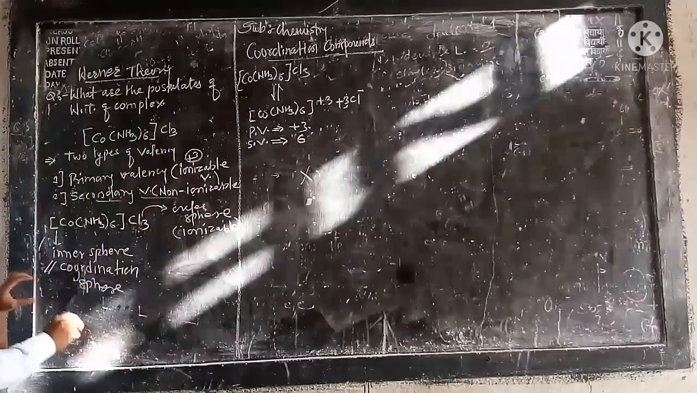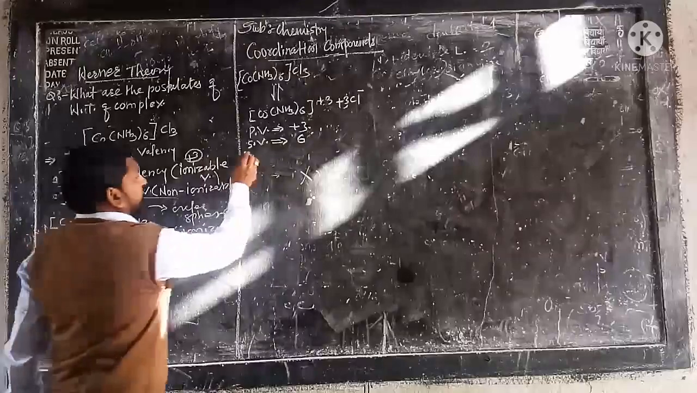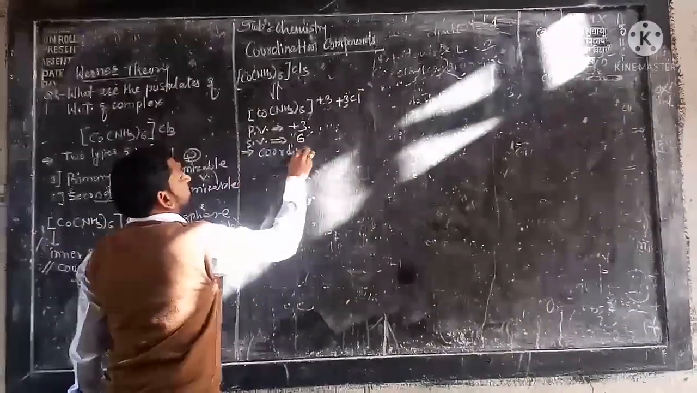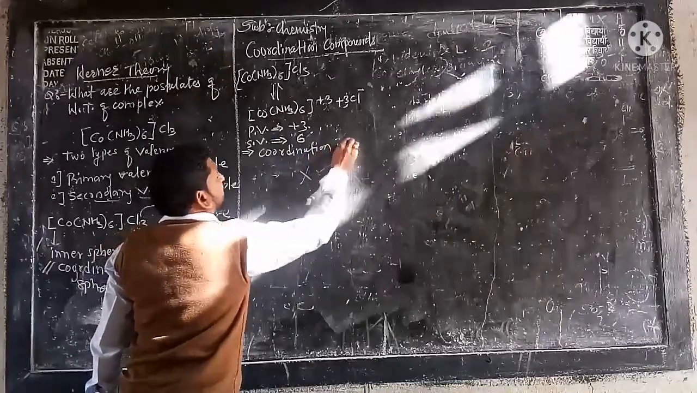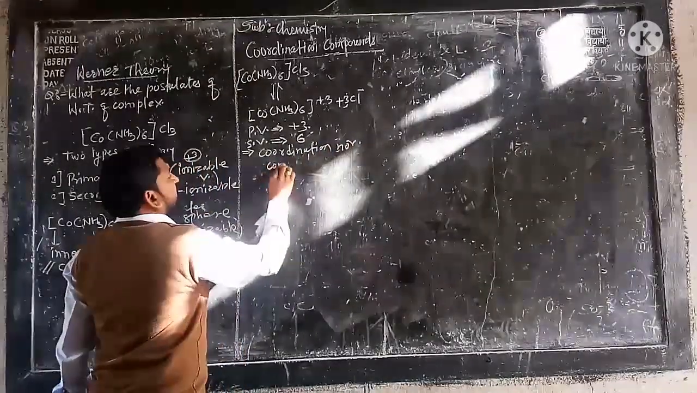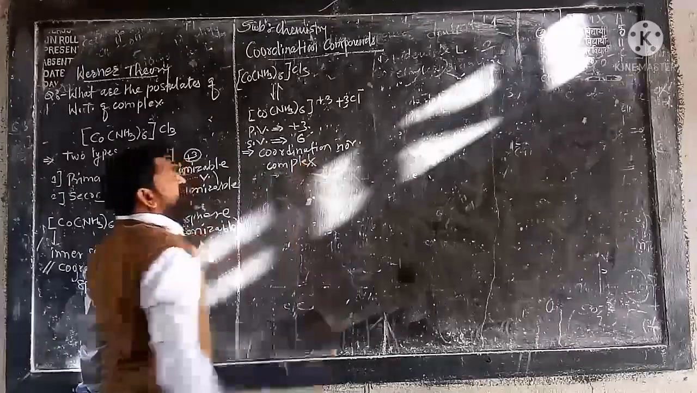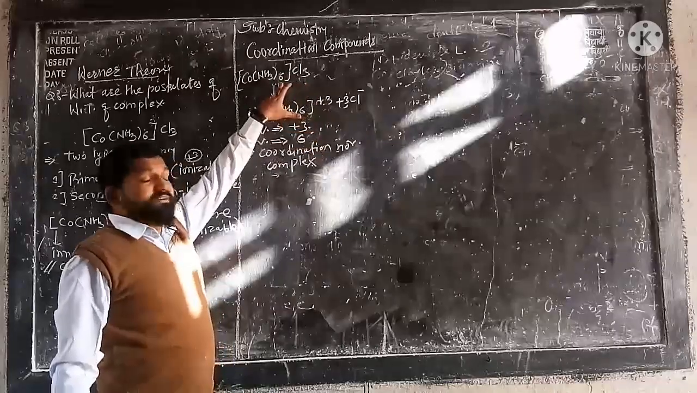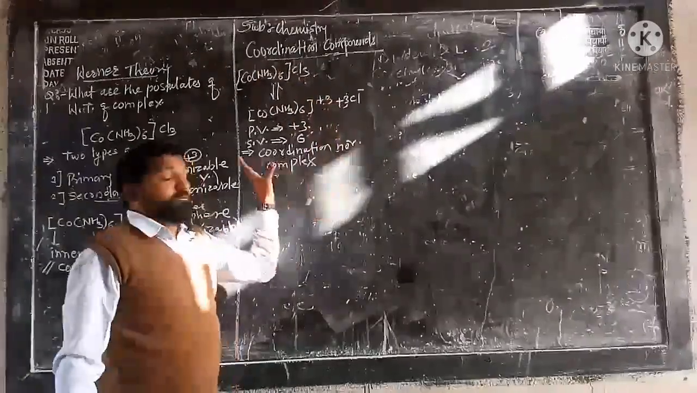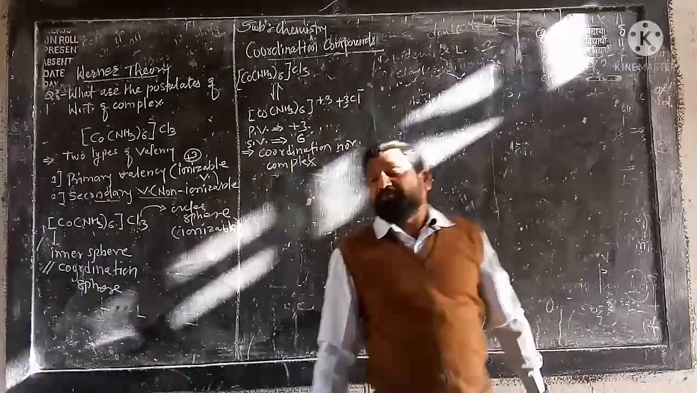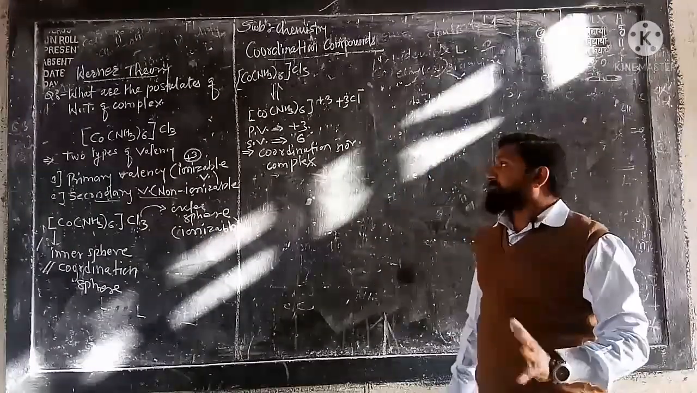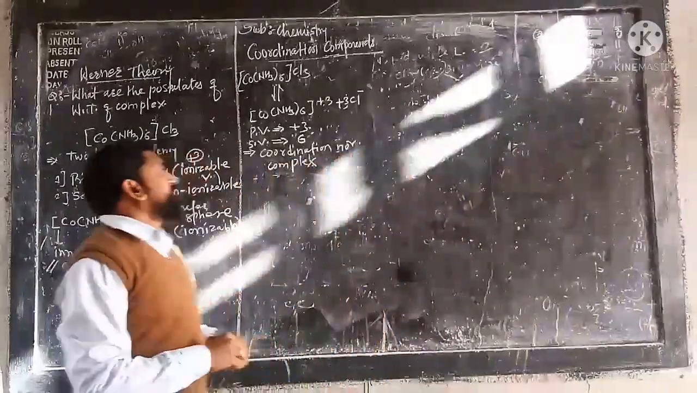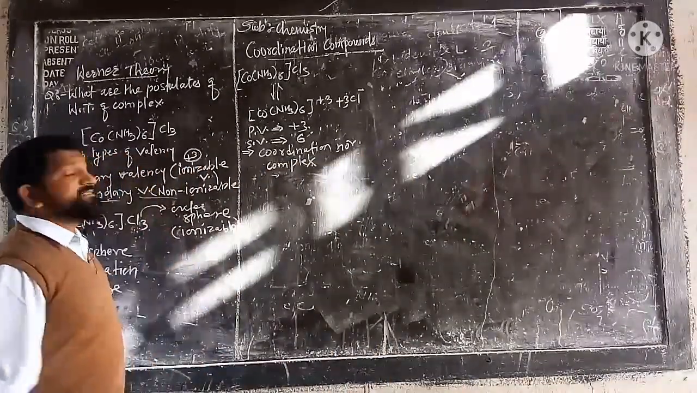Now the next point. Generally, secondary valency is nothing but the coordination number of the complex or coordination compound. Therefore 6 is the coordination number. 6 is the secondary valency as well as the coordination number of that complex. So that is the basic difference between the primary valency and secondary valency.